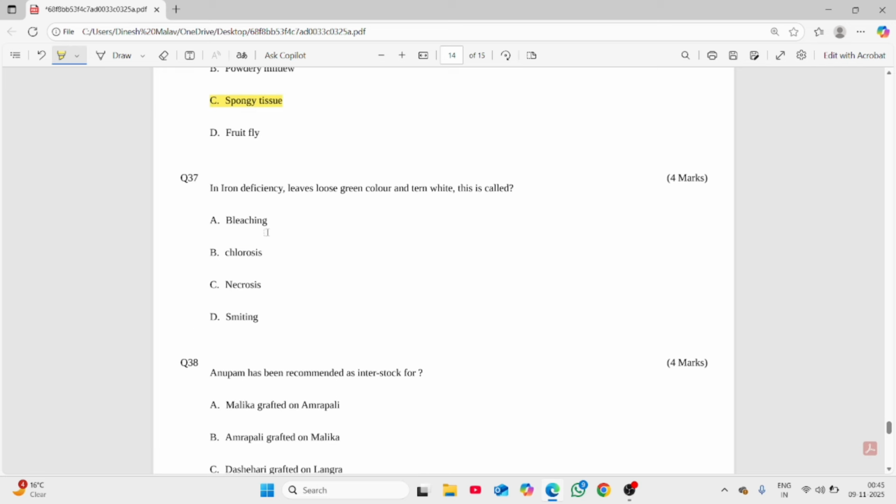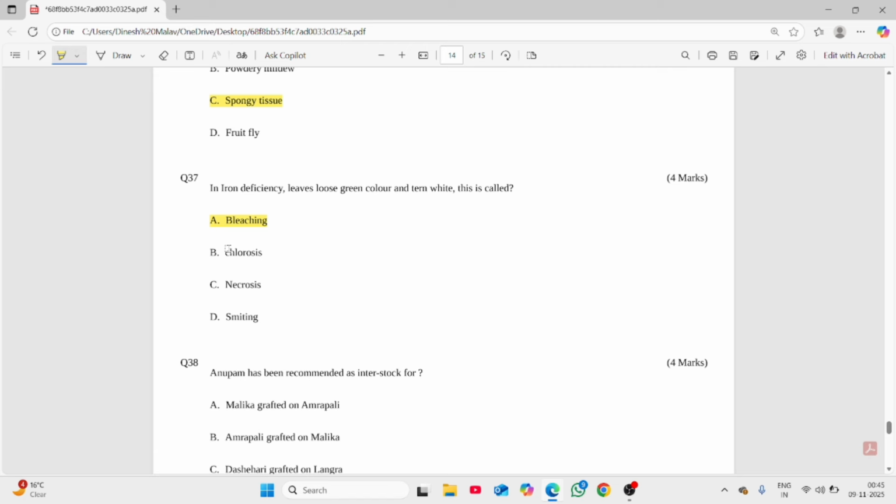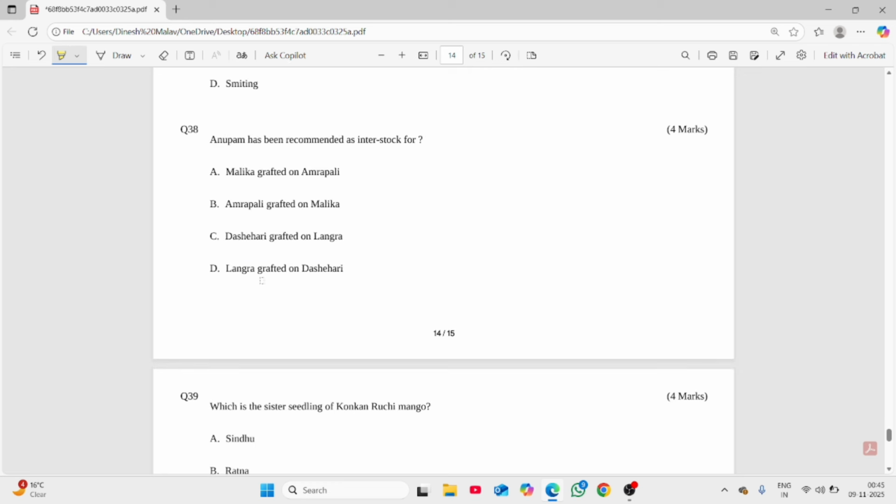In iron deficiency, leaves lose green color and turn white. This is called bleaching, because it appears yellowish white in color, and this malady is also known as lime-induced chlorosis. Bleaching is the term used because it totally removes all the color. So this phenomenon is bleaching. If the term lime-induced chlorosis was given here, then it was also correct, but chlorosis alone is not correct. It is bleaching or lime-induced chlorosis.